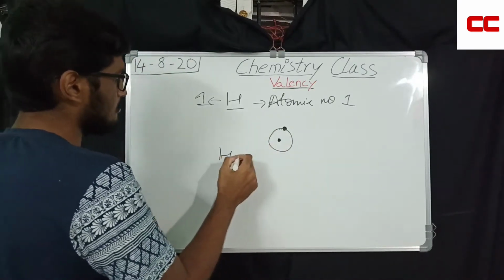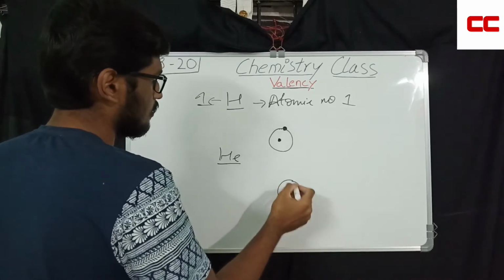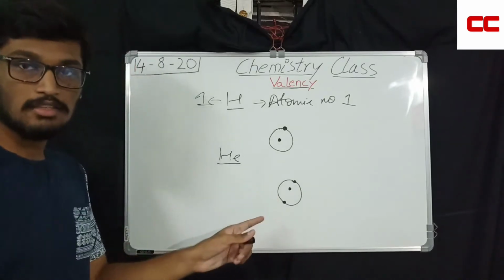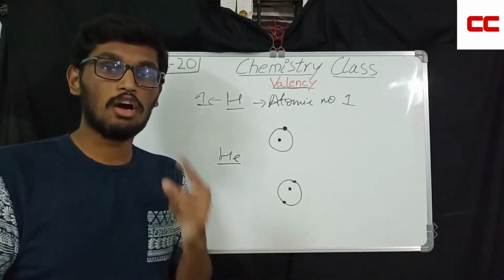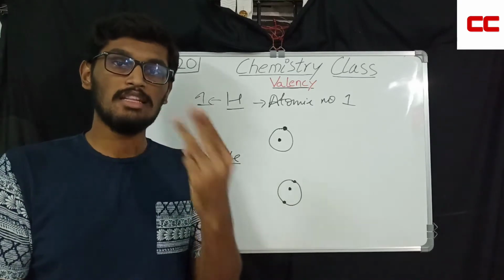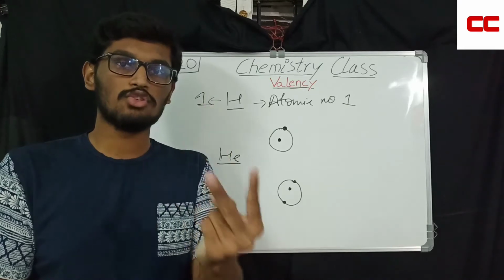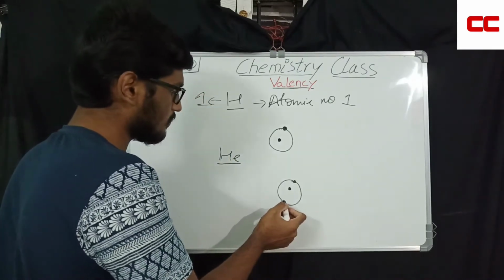And coming to helium, 2 electrons are present. Why 2 electrons? Because the atomic number of helium is 2, not 1. Hydrogen, helium, lithium, you say. Hydrogen's atomic number is 1, helium's atomic number is 2. So atomic number 2, it has 2 electrons.